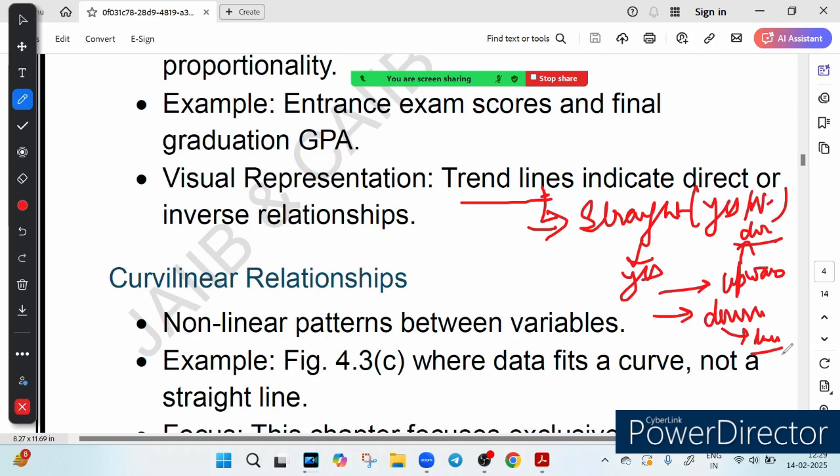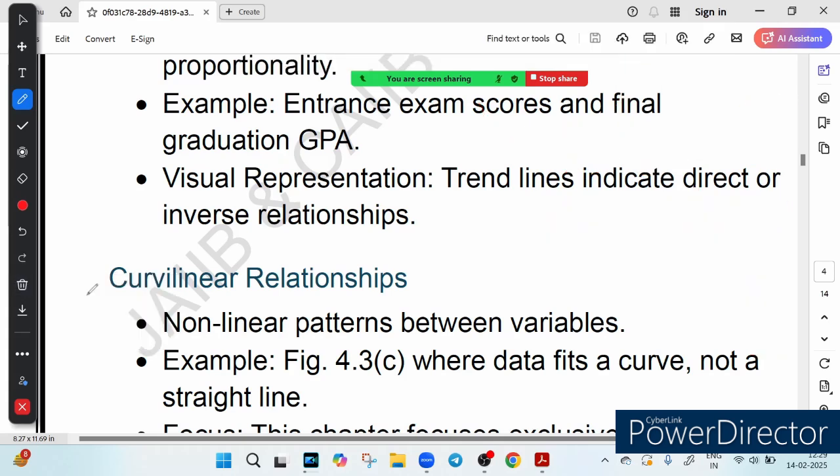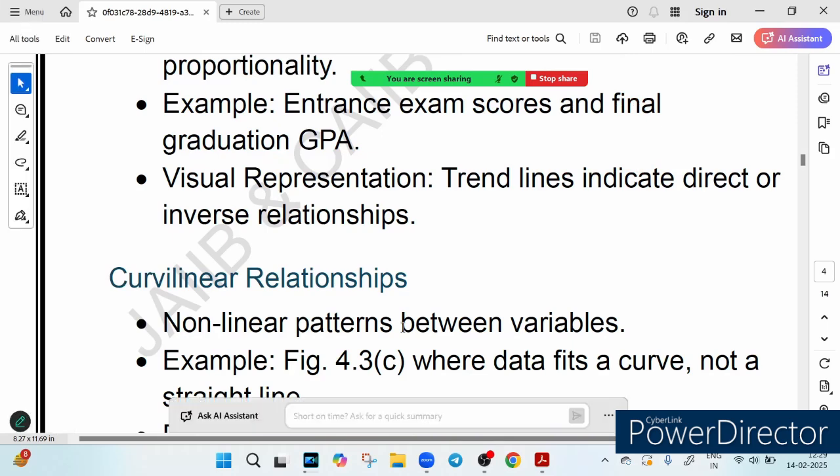Looking at the line, you have to see whether it is a straight line. If it is a straight line, see whether the line is moving upward or downward. Let me show you. This graph is moving upward, and this graph is moving downward. If it is moving upward, like in this case, it is called a direct relationship. And if it is moving downward, it is called an inverse relationship. So using the graph, you can predict whether two variables are directly related or inversely related.